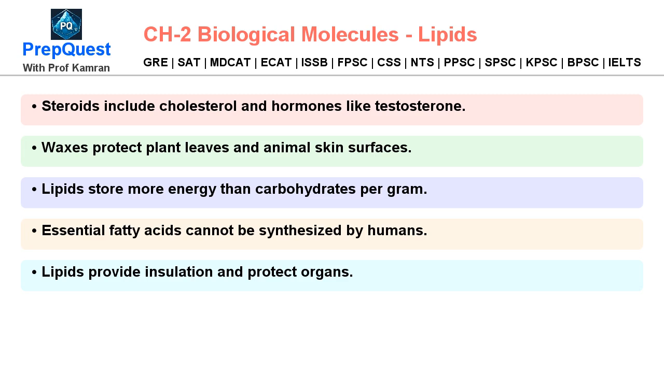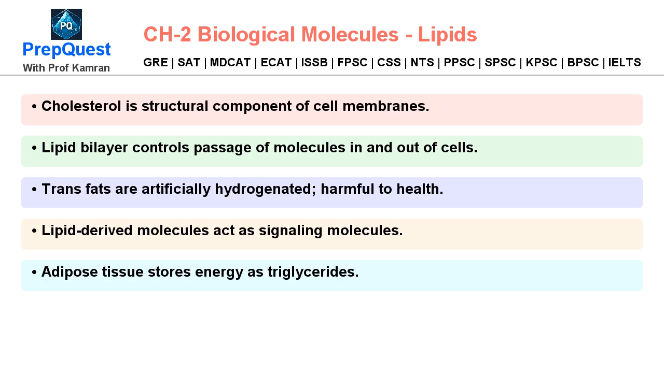Steroids include cholesterol and hormones like testosterone. Waxes protect plant leaves and animal skin surfaces. Lipids store more energy than carbohydrates per gram. Essential fatty acids cannot be synthesized by humans. Lipids provide insulation and protect organs.